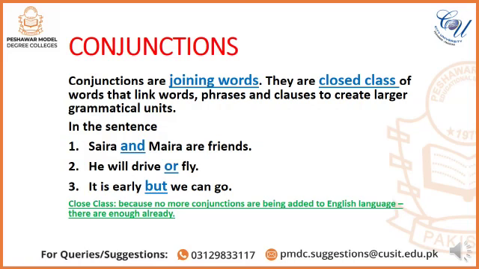By saying closed class, it means that we cannot add more conjunctions to it. There are already enough. As we all know, parts of speech are divided into two classes. One is open class, another is closed class. If it is open class, we can add more words to it. But when it is closed class, we cannot add more words to it. So conjunctions belong to the closed class. That's why we cannot add more conjunctions to it. There are enough already.